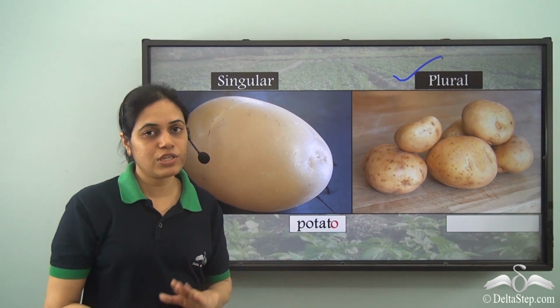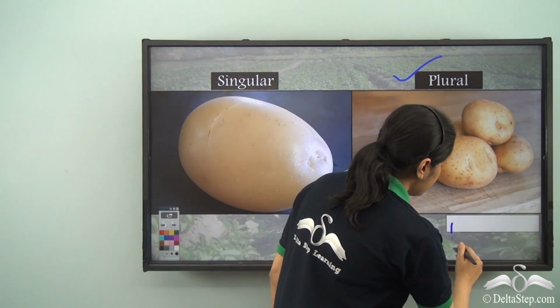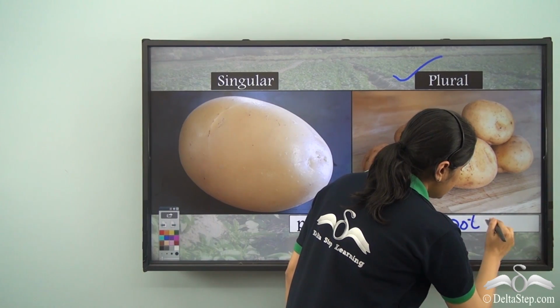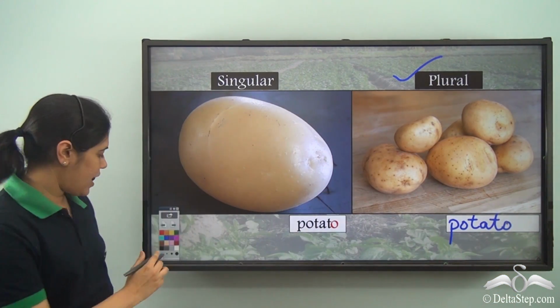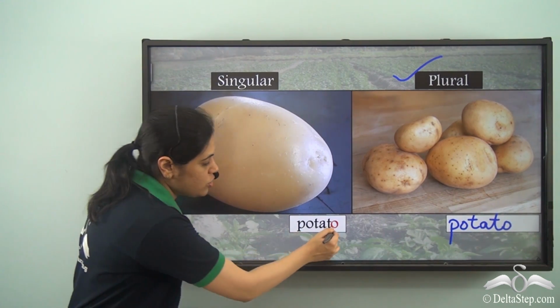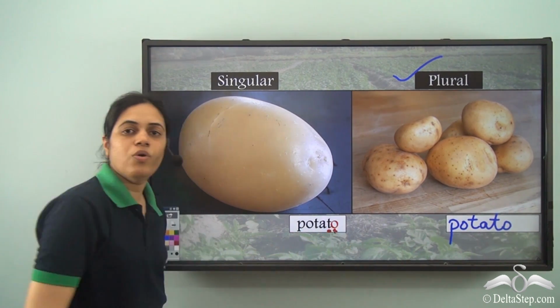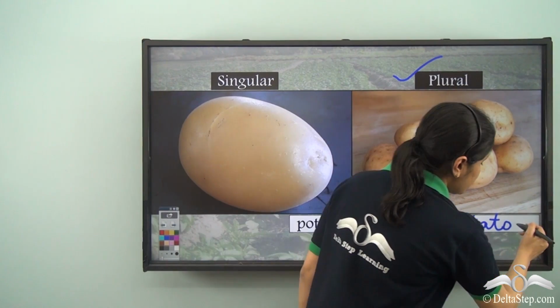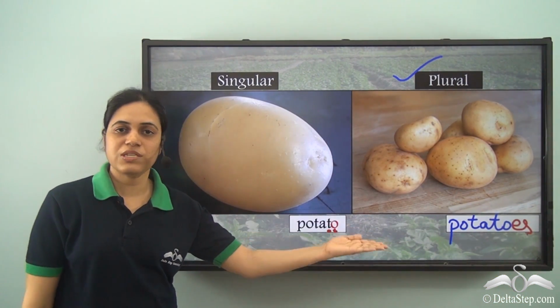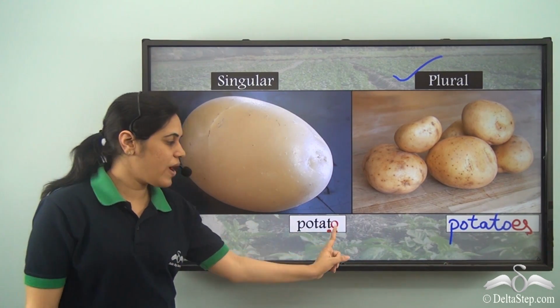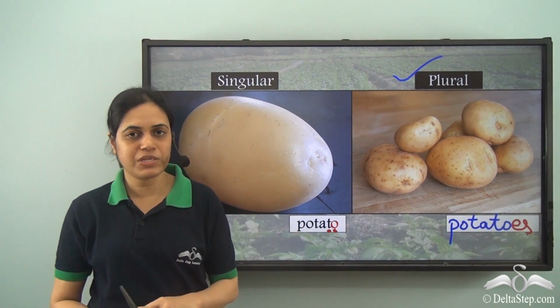It is a consonant. For consonant, I need to add ES at the end. So consonant plus O means I need to add es at the end. Potatoes is the plural of potato. So add es after potato.